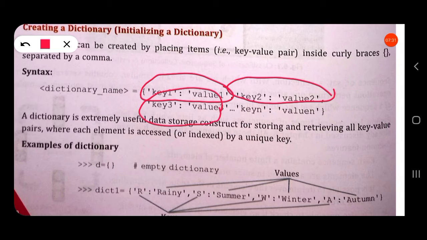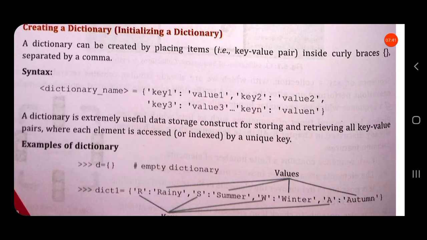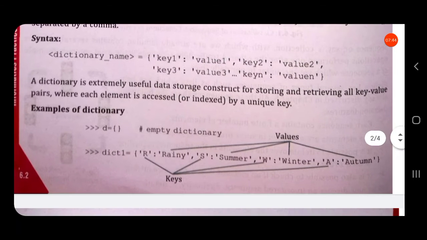This is another element, another element. Each element is identified by its key, like each element in a list is identified by its index. Likewise, each element in a dictionary is identified by its key.